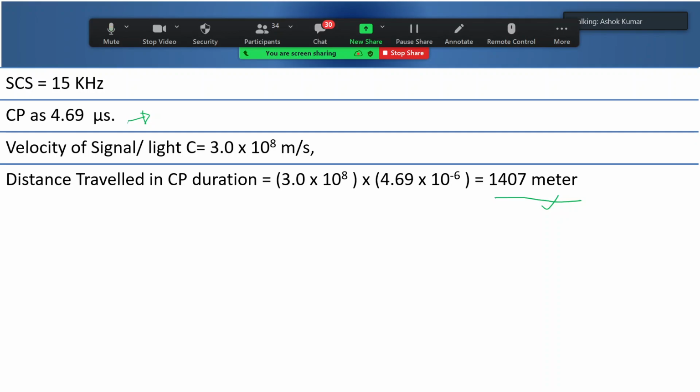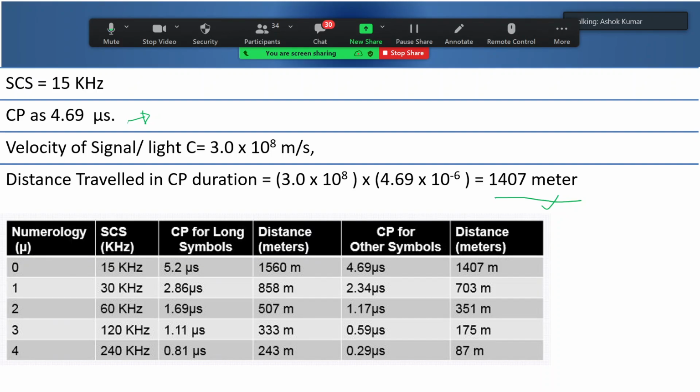Why am I saying path distance? Because the signals are also reaching the destination after getting reflected from a building or any other object. So up to a path distance of 1.4 kilometers, your ISI will be avoided. So you can just understand the broad coverage area which we can achieve.